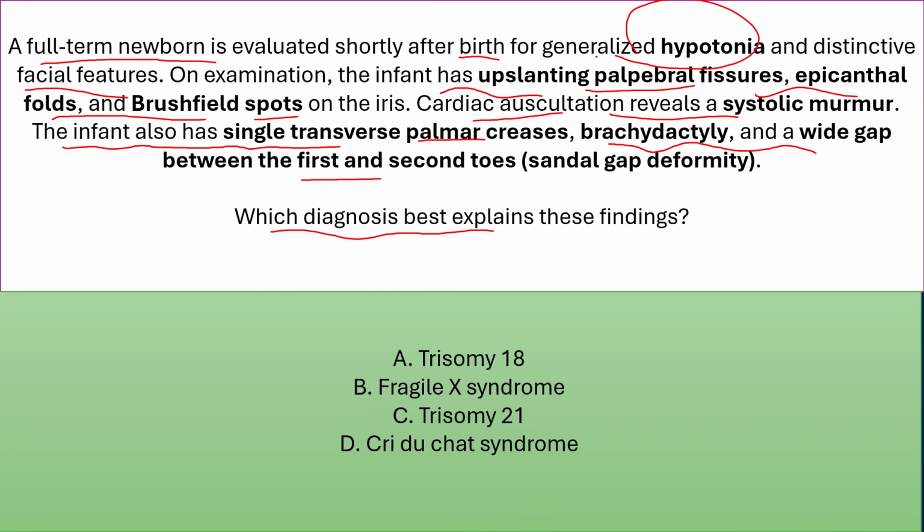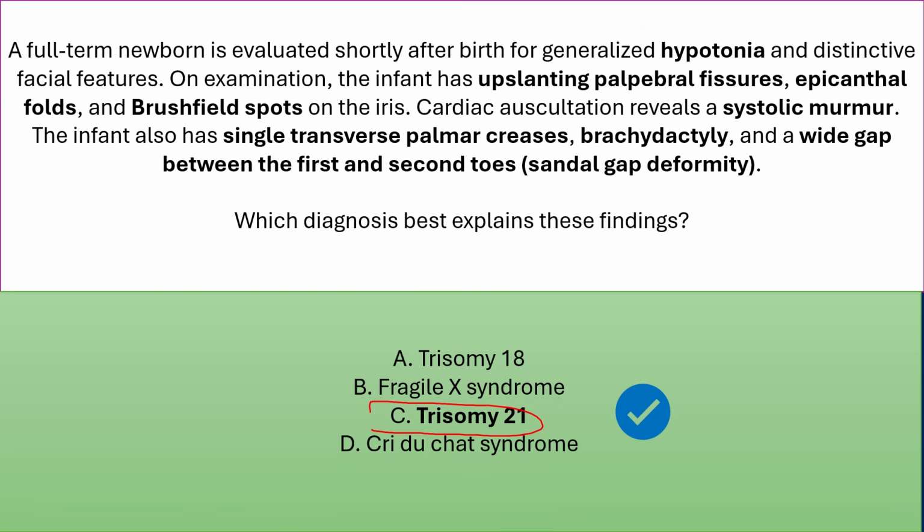Which diagnosis best explains these findings? A. Trisomy 18, Fragile X syndrome, Trisomy 21, or Cri du chat syndrome. The answer: Trisomy 21 or Down syndrome.